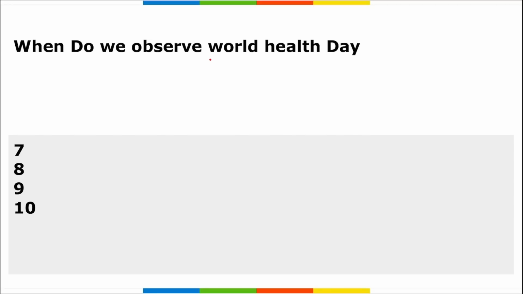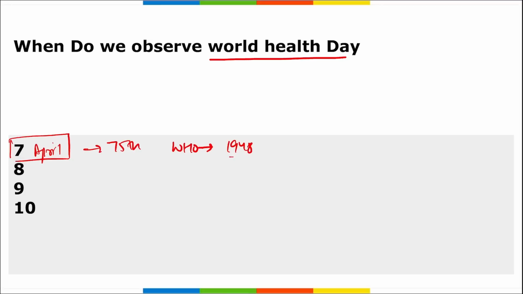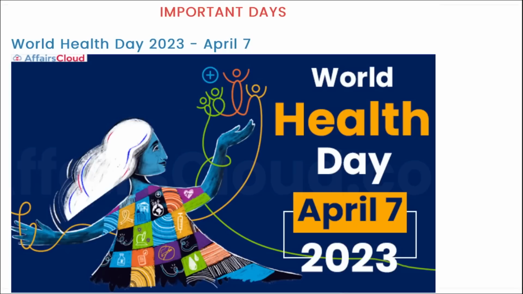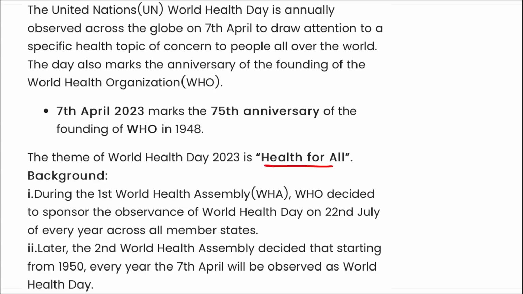Next, when do we observe World Health Day? World Health Day is observed on 7th of April. When do we observe World Health Day? On 7th of April, and it marks the 75th anniversary of the founding of WHO, that was in 1948. Then the theme that you need to remember for the same World Health Day is, you can see, health for all. This is the theme for the World Health Day, the 75th World Health Day observed in 2023.